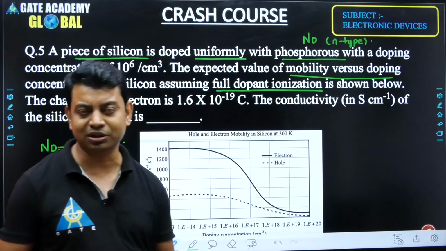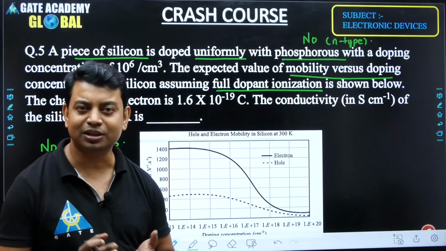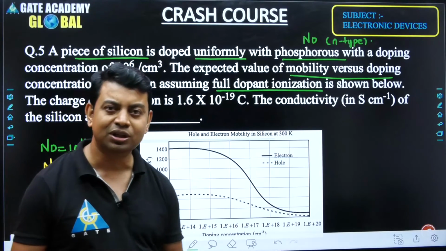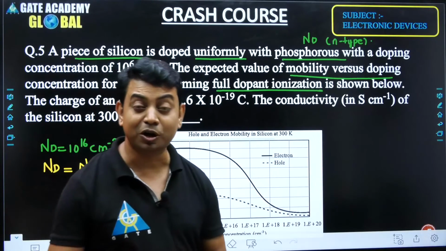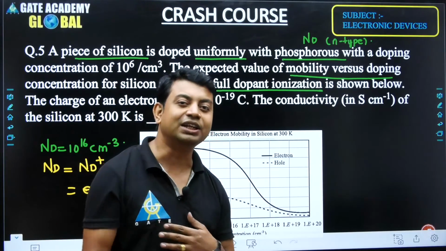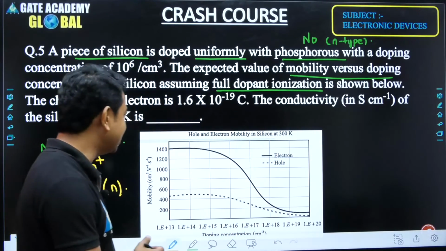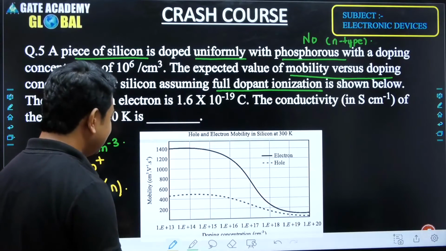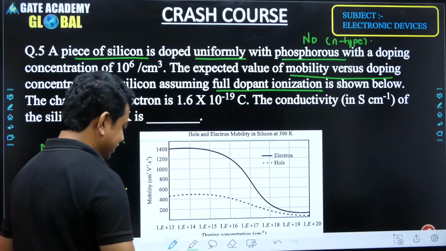It is the velocity per unit applied electric field. In any way, we can say mobility is how easily, or how fast, charge carriers are moving inside a semiconductor body. So this mobility gradually decreases as the concentration increases.